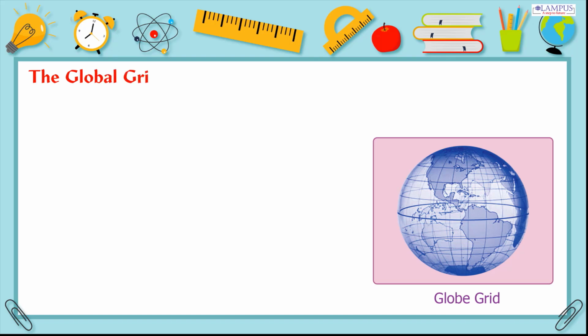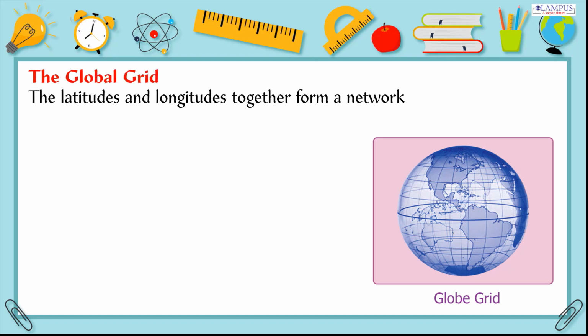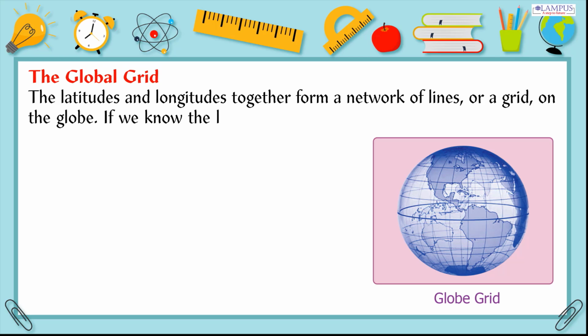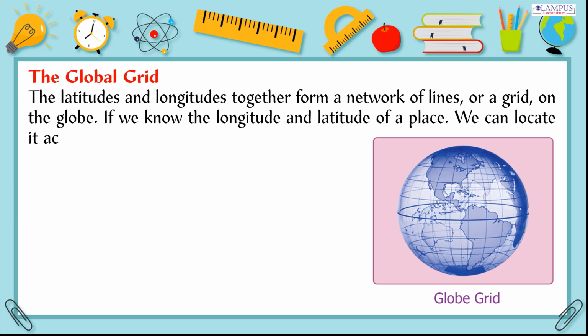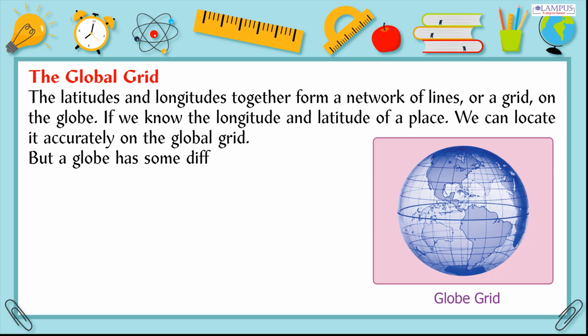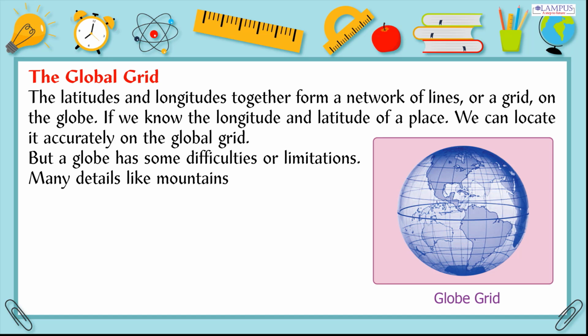The global grid. The latitudes and longitudes together form a network of lines, or a grid, on the globe. If we know the longitude and latitude of a place, we can locate it accurately on the globe. But a globe has some difficulties or limitations. Many details like mountains and plateaus cannot be shown on a globe.